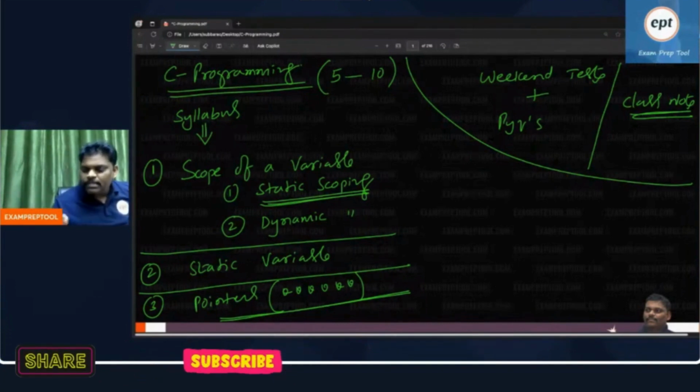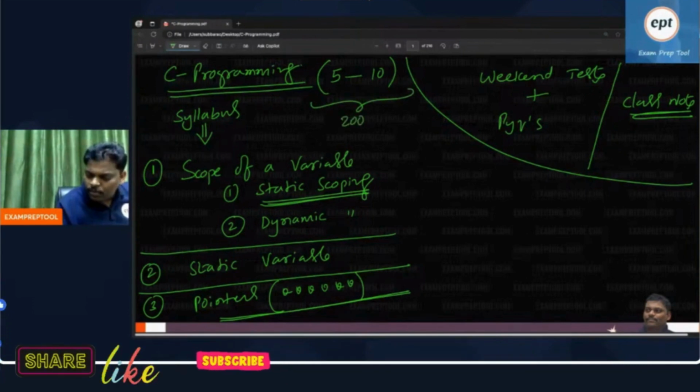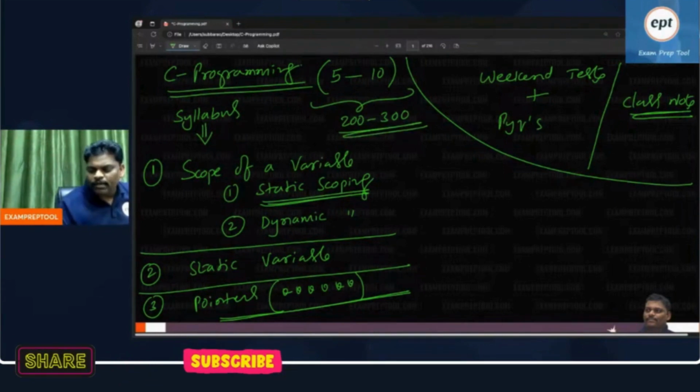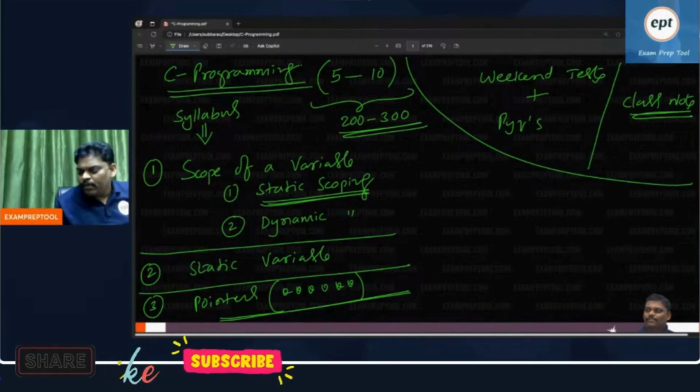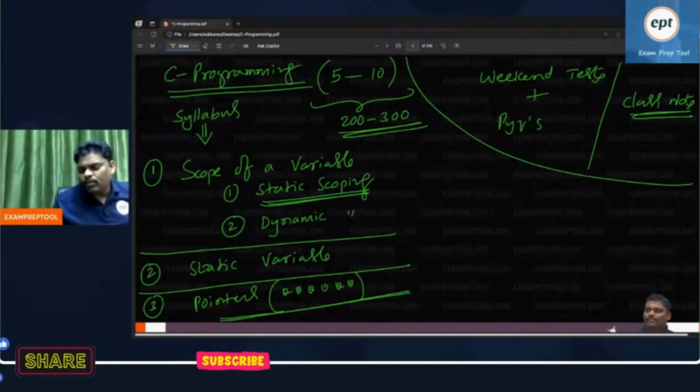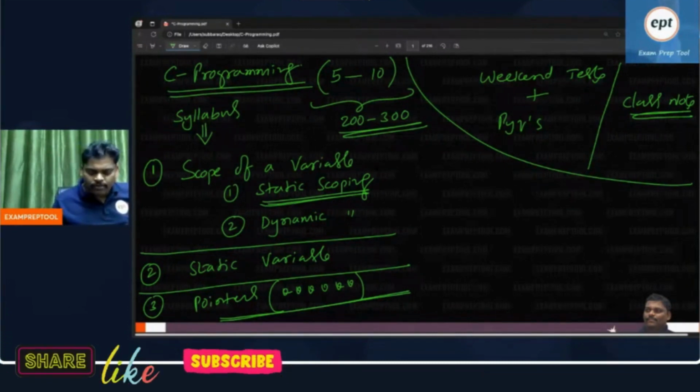So I am really saying to you, I am going to cover approximately 200 to 300 problems. They are more than enough. Just read only notes, plus weekend tests you write and PYQs also you write. It is more than enough. Don't do any extra work. Plus wherever you find a problem, you can solve it.